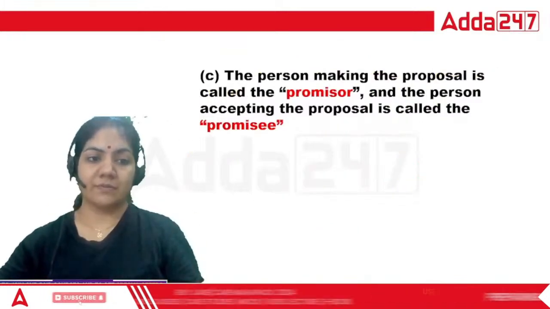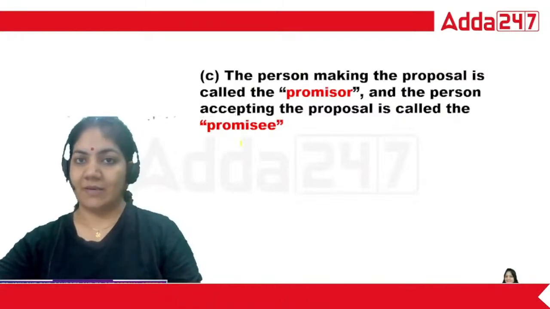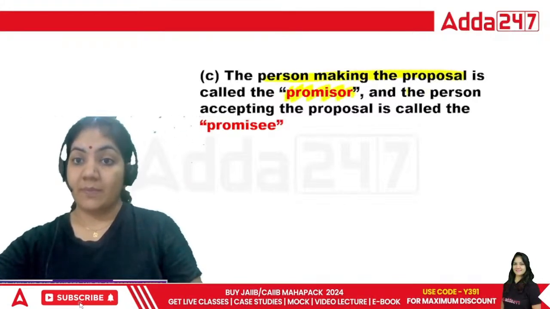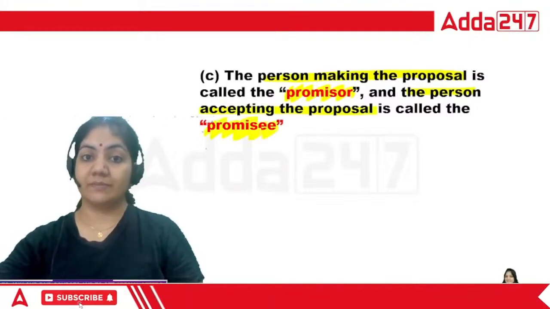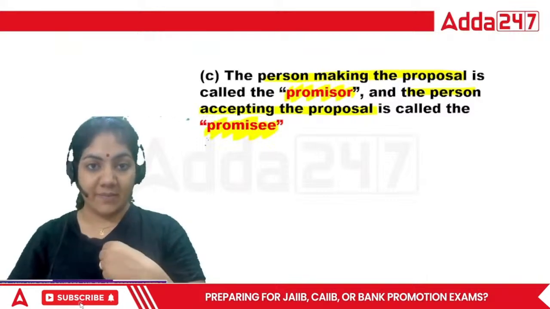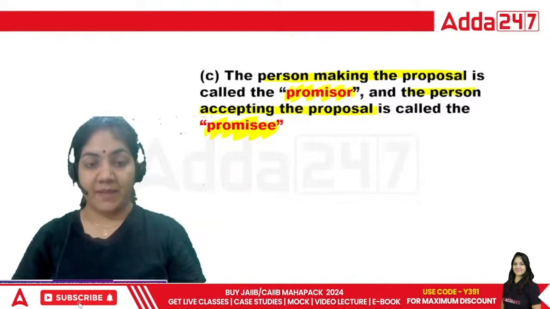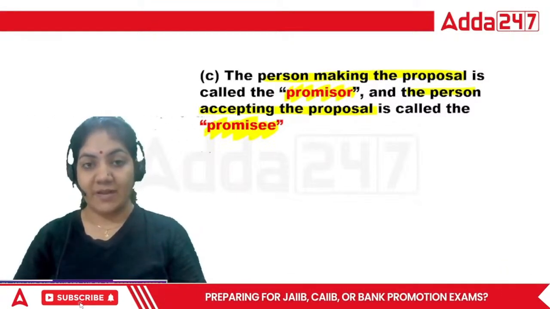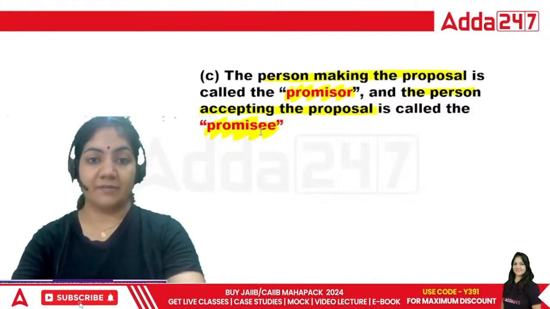Now, next one. What is promisor? That is so simple. Nikita ma'am is offering to sell her car. So the person making the proposal is called promisor. The person accepting the proposal is called promisee. So Nikita ma'am is the promisor and the opposite party is called promisee. Done? Okay, so this is promisor and promisee. Very important terms are there.